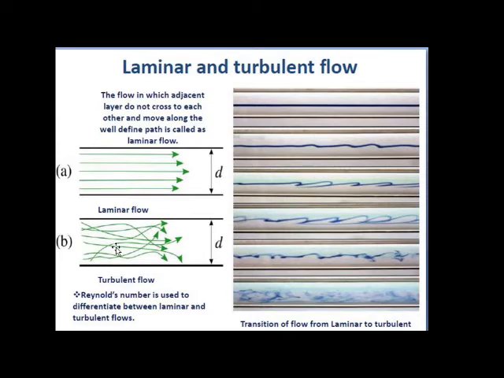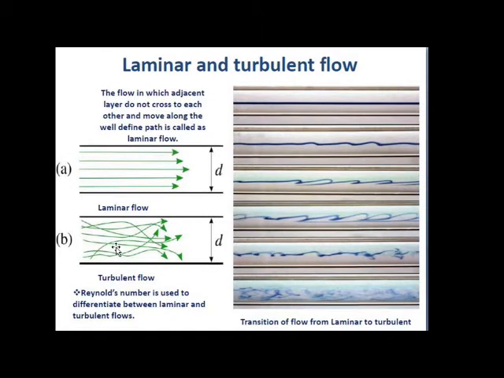For pipe flow, the type of flow is determined by a non-dimensional number called the Reynolds number. The Reynolds number is used to differentiate between laminar and turbulent flow. In the figure you can see this is laminar flow. In the first figure you can see that the fluid particles are traveling in a straight path.